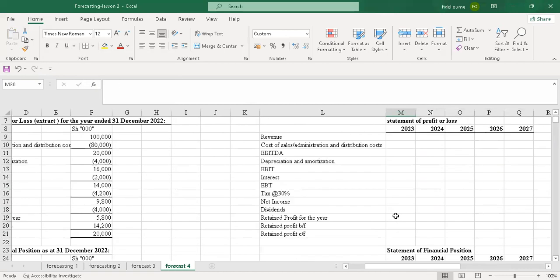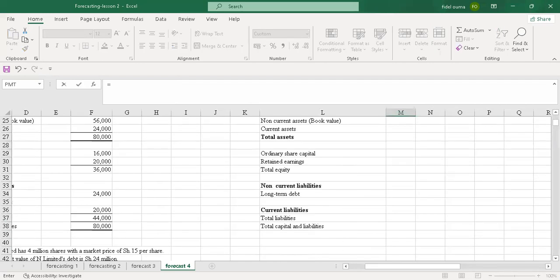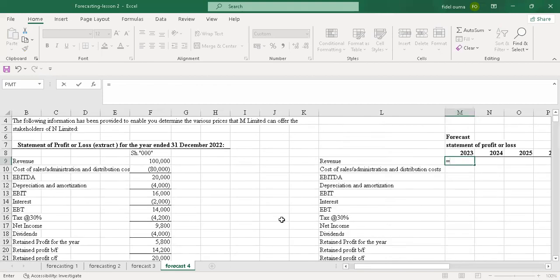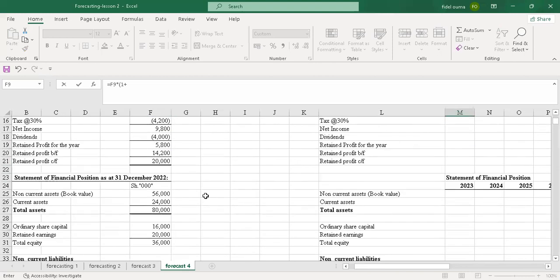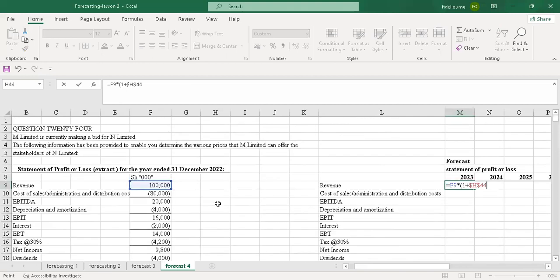So I'll start the forecasting. I'll start with revenue. The revenue was 100,000 in 2022, but for 2023 now it will grow at 1 plus the growth rate. The growth rate was here, 10%. So I'll lock it with an F4, then I enter.